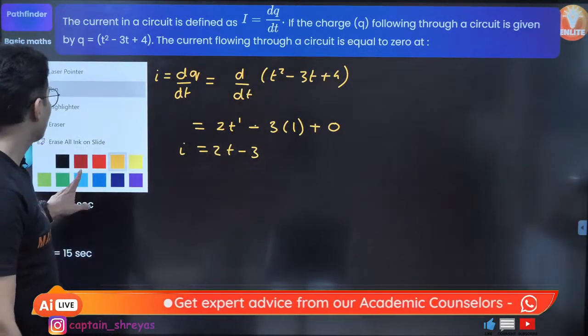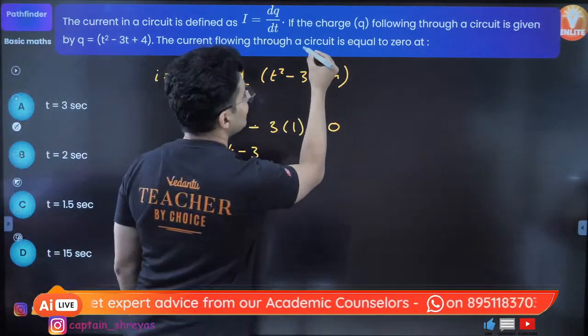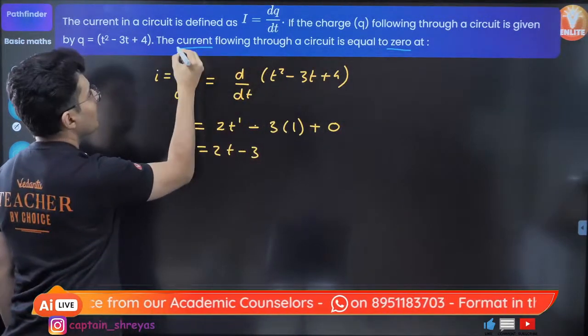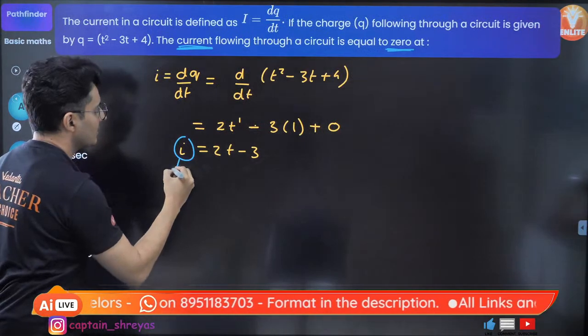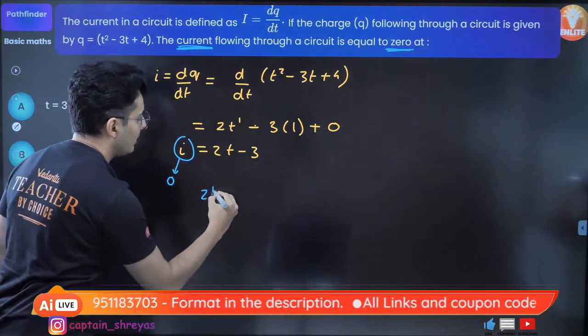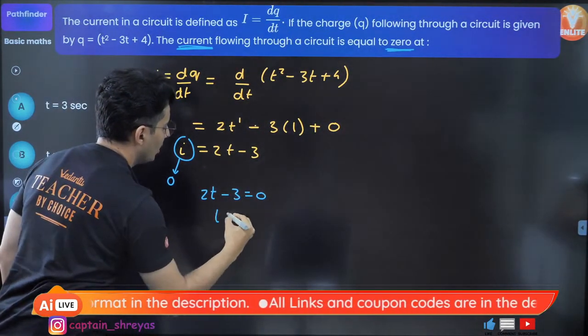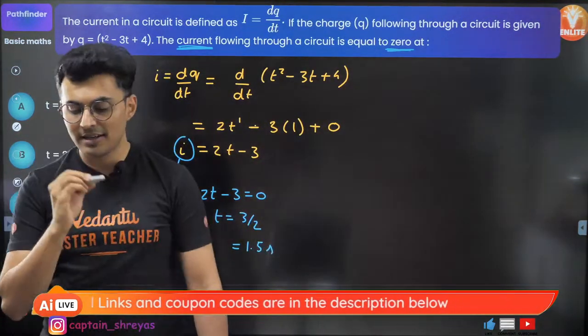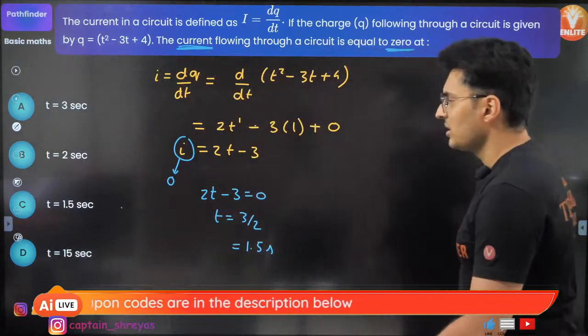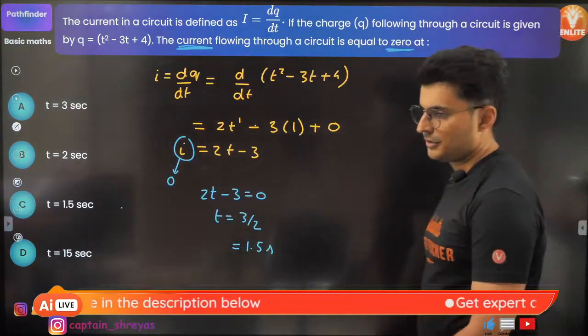But read the question carefully. You will realize, when is the current equal to 0? So that means when is this equal to 0? So that will happen when 2t minus 3 is equal to 0, or t is equal to 3 by 2, which is 1.5 seconds. That's the correct answer. And do I have it? Option C, I believe. Yes, it is.